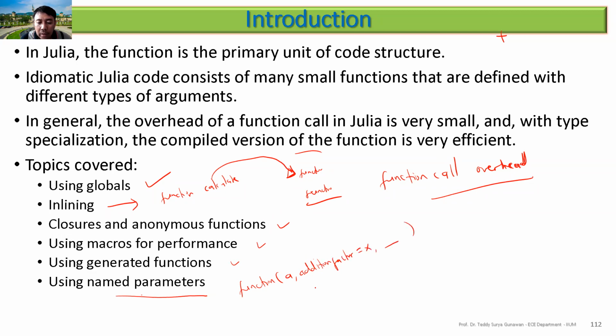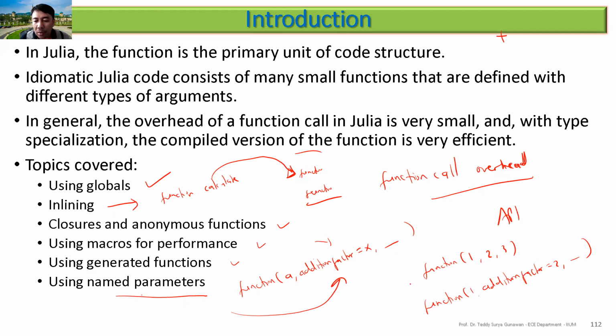In Python, normally you see this, and it is more readable for an API. Rather than putting a function and then some number, we just put the function, 1, and addition factor, for example, equal to 2. Then it's more readable, but there is some cost in here.